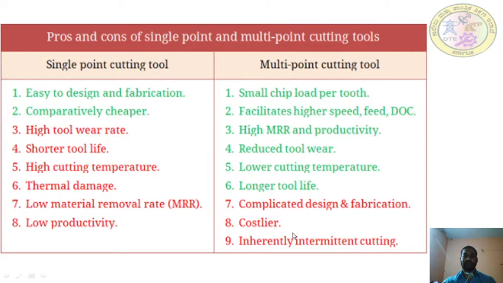Inherently intermittent cutting. So cutting will not take place continuously, because if you take a milling cutter, after one cutting edge is in action, it will take some time to engage the other cutting edges into action. So there is an intermediate gap between the two cutting edges. So these are the differences between single point and multi-point cutting tools.